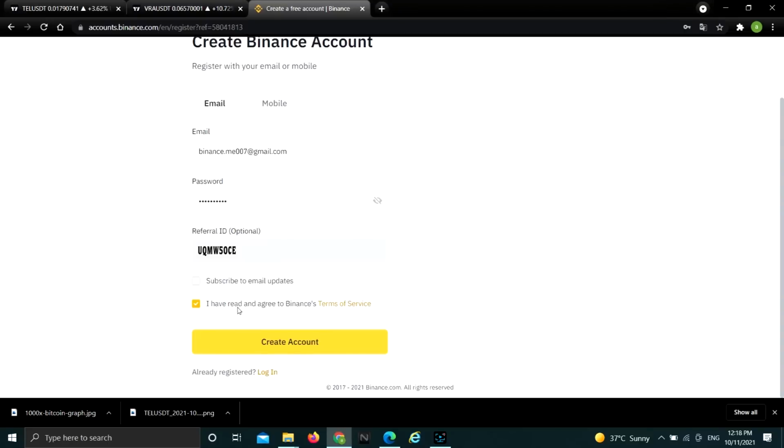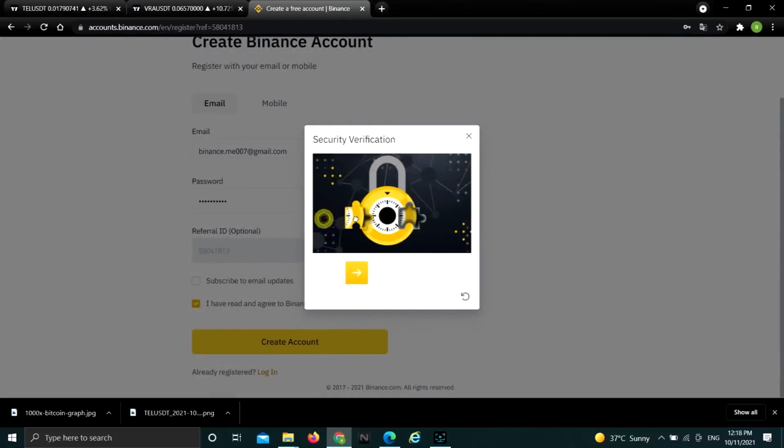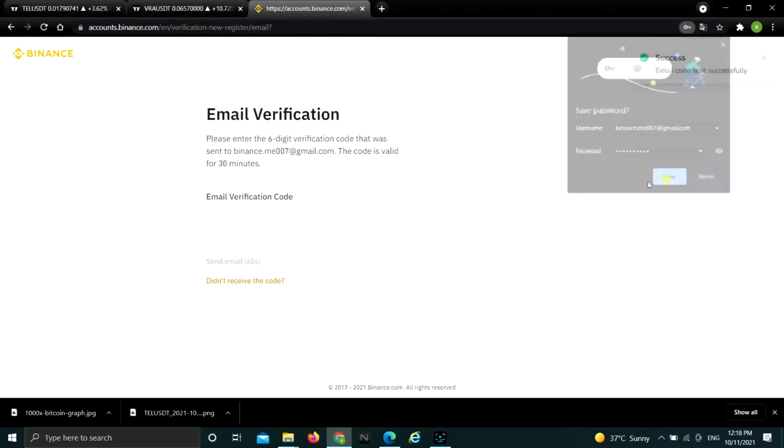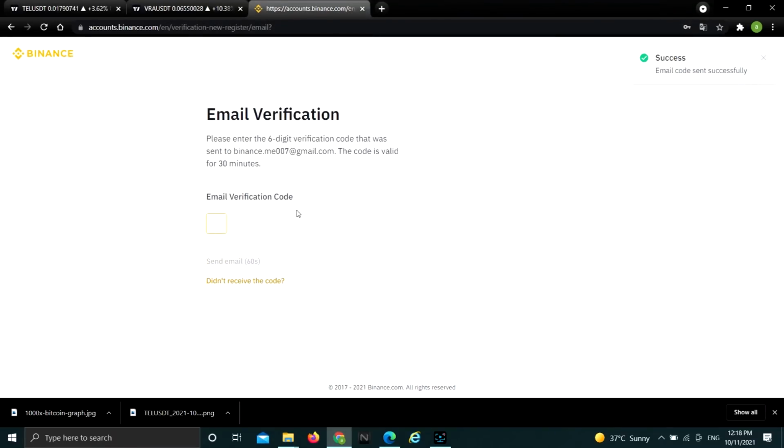Then you click on I've read and agree to Binance terms of service, and after that you create an account. You just do the simple security verification trick, and after that it will take you to another page, and you would have to enter an email verification code.